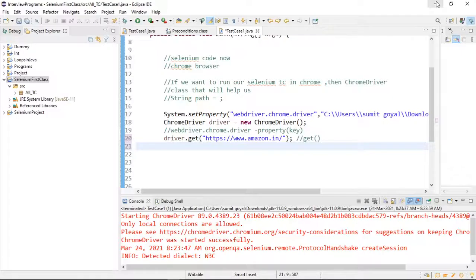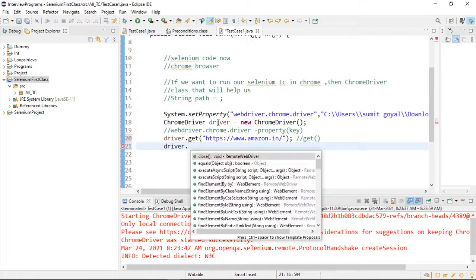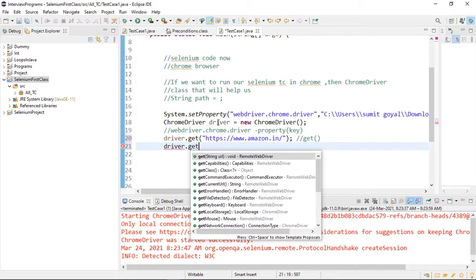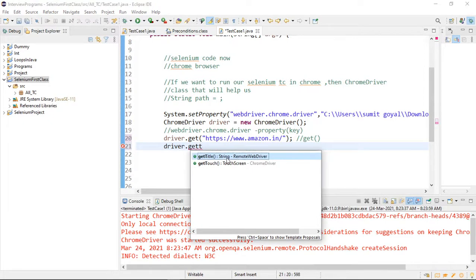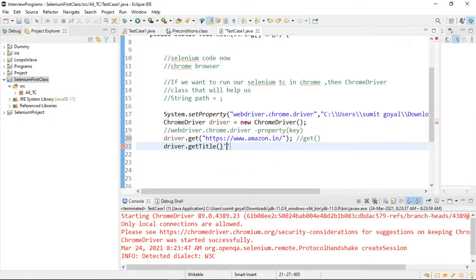So again, you do not have to learn any method. Just say what I want to do. I want to get the title, so I will say get title. This is the method they have given. If I run this, nothing will be printed in our output because I am not using system.out.println. To print anything in Java, we use system.out.println.